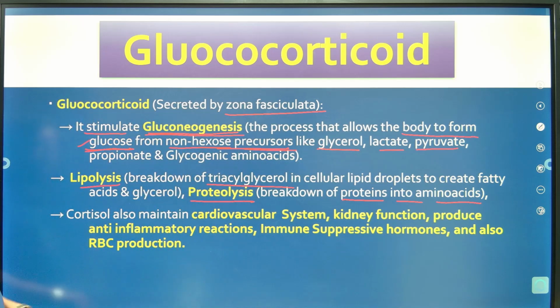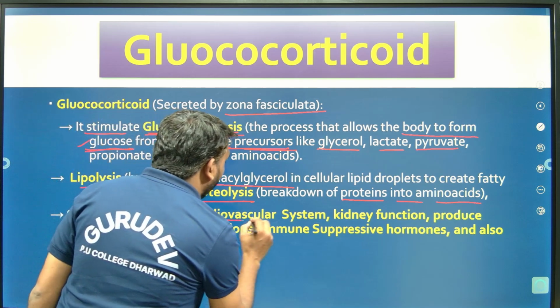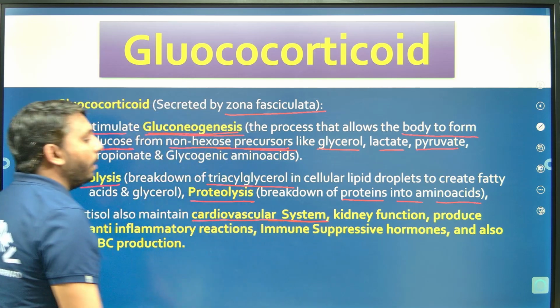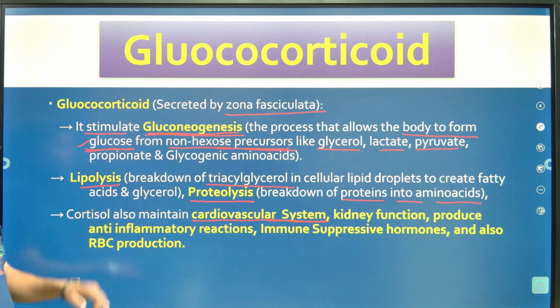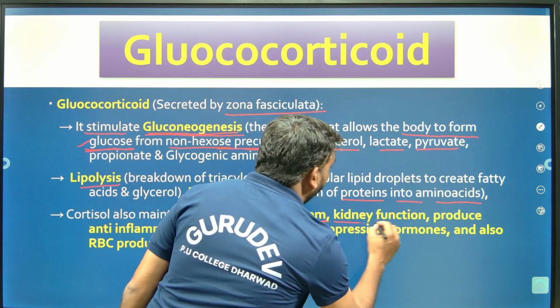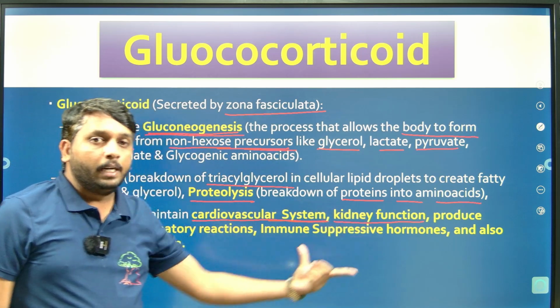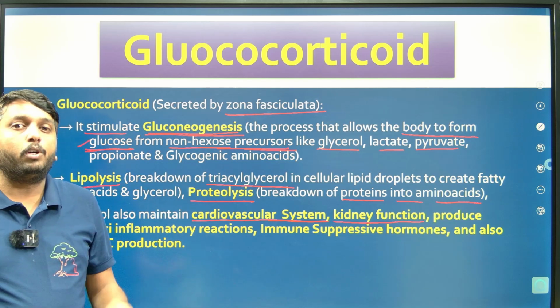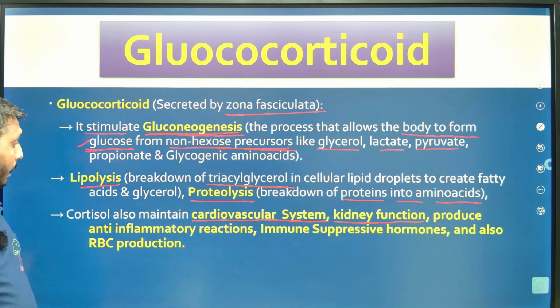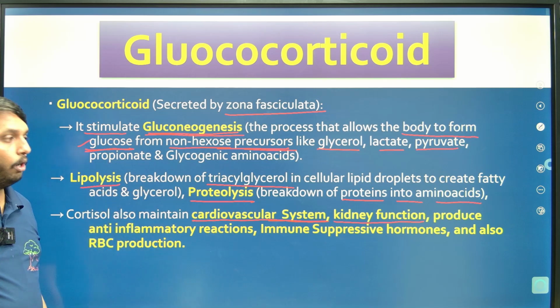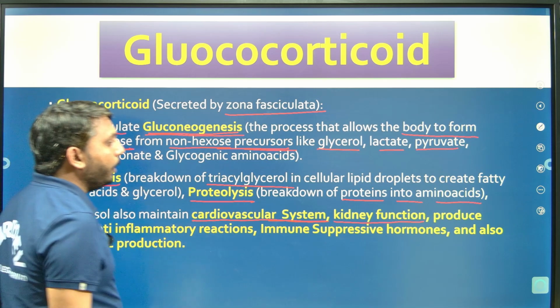It also maintains our cardiovascular system; it controls the function of our heart. It also maintains our kidney functions like blood filtration. What is the main function of the kidney? It helps in excretion and osmoregulation. What maintains this function? Cortisol, right?